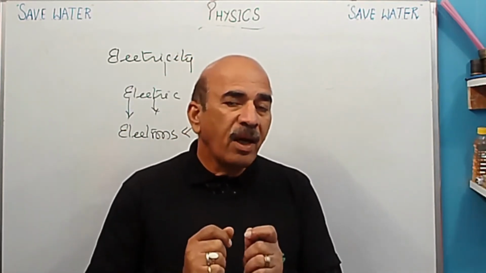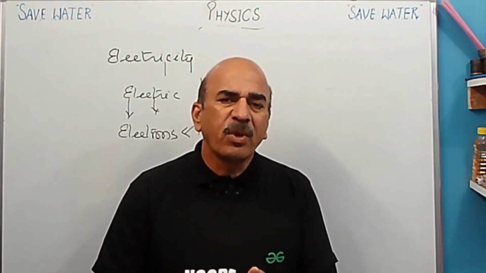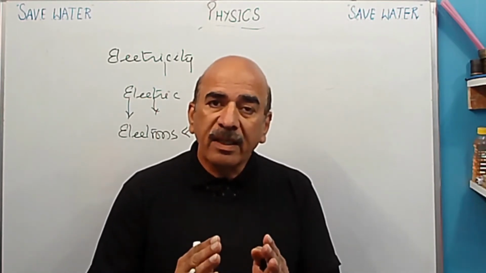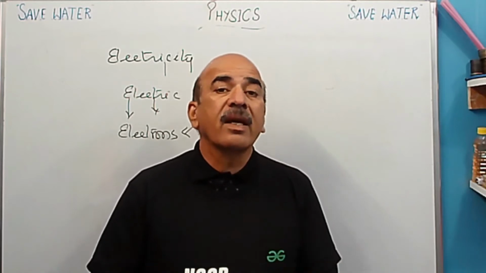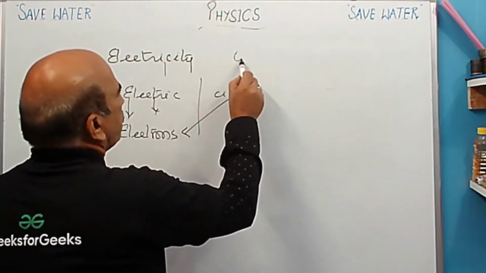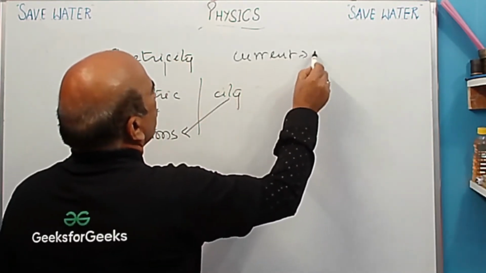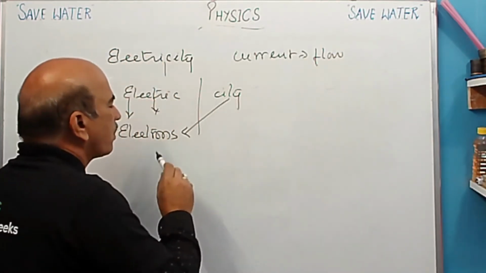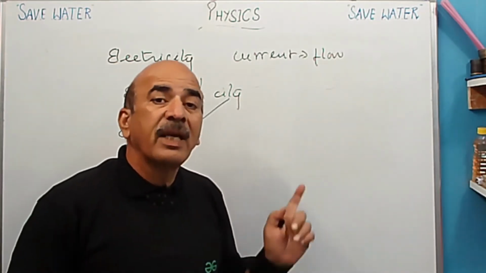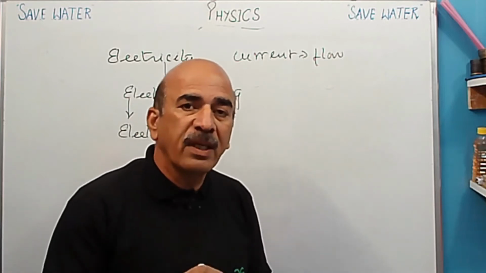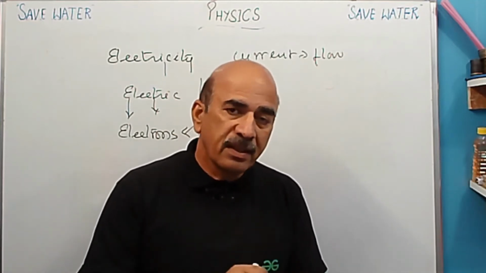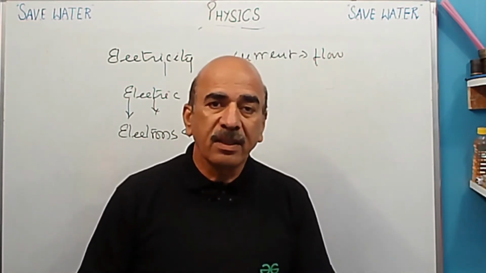Now the question comes to us, how is it possible? जहाँ electron रहते हैं, what does it mean? So this means electricity, and sometimes we say, what is electric current? What is the meaning of the word current? Current means flow. So when we say electric current, what is flowing in that? Electrons are flowing. Electrons are flowing in electric current, and electric current flows through conductors. We shall be studying what conductors are also, right?